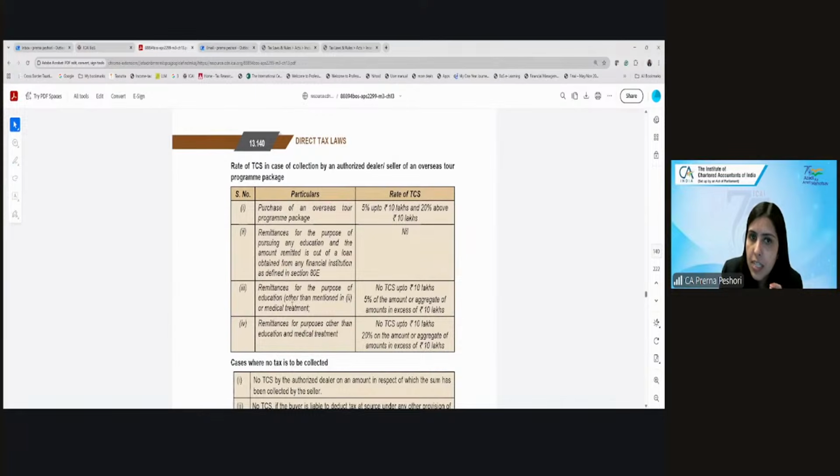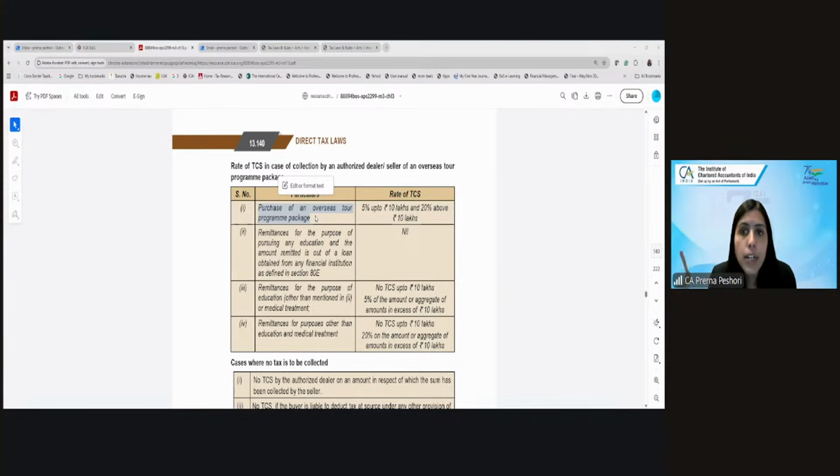Now, what is the rate of TCS for the purchase of an overseas tour program package? So when you purchase the overseas tour program package, right? Let's say, for example, when you are buying the package from Make My Trip, it should be an entire package, as I said.